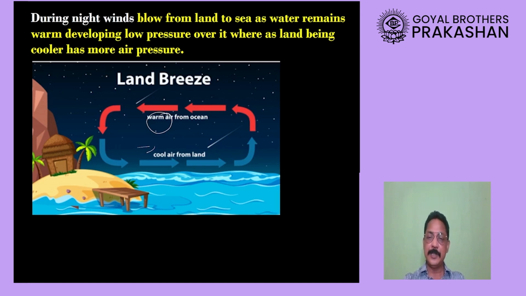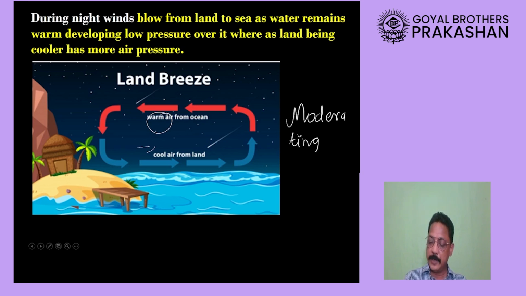Okay, and this is how the heat keeps on getting distributed, and because of that the conditions near the coastal area are affected by the sea, and that is what we call by the name moderating effect of the sea. It is known as moderating effect of sea.